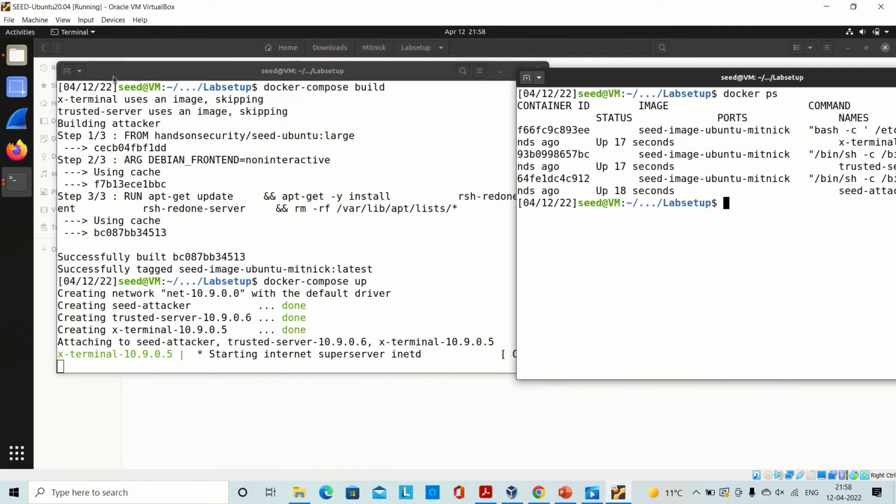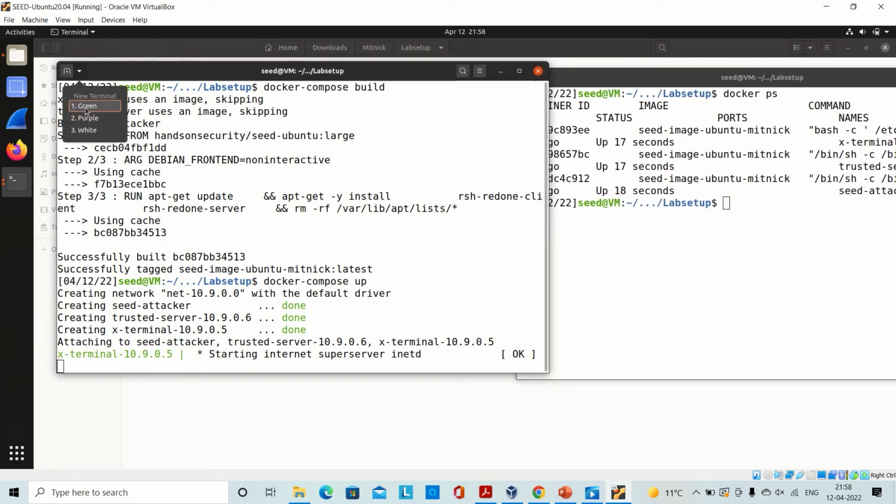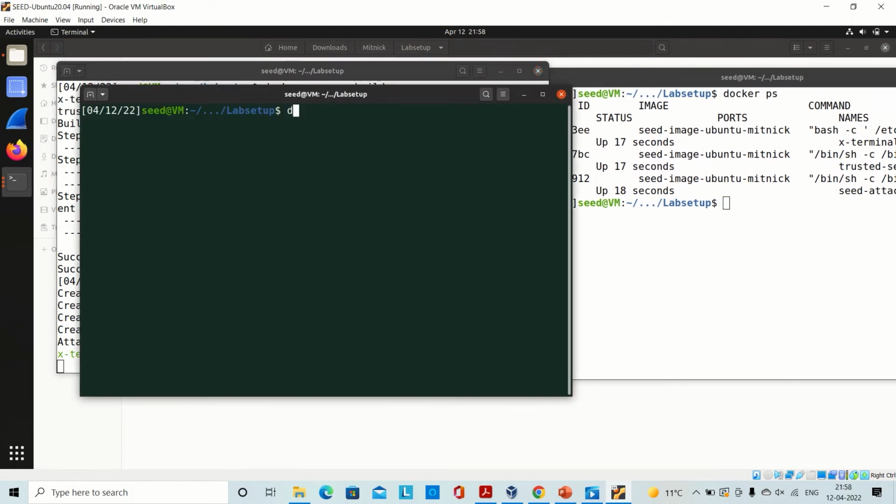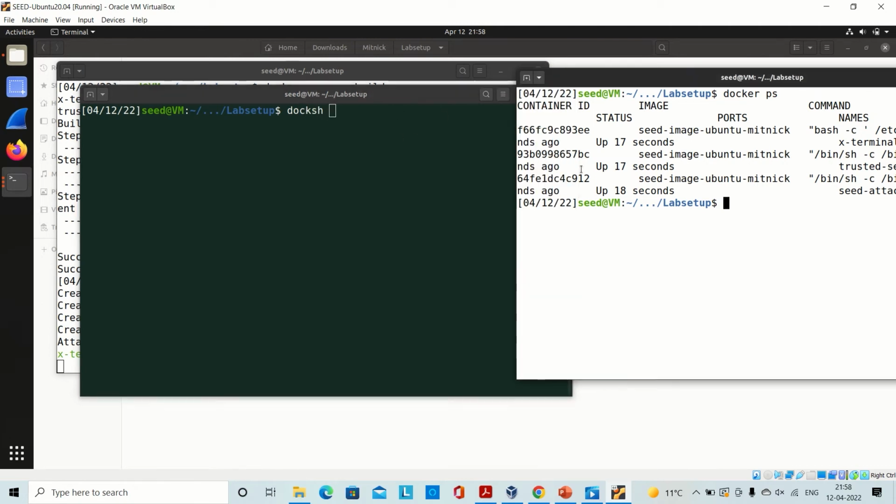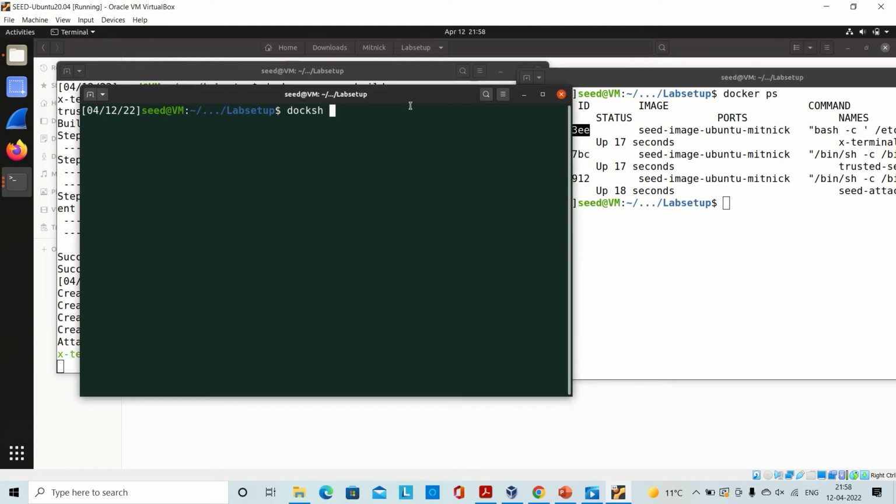Now I will open another terminal which will act as the X terminal. Here I will execute it using the docksh command and the ID. Here we have successfully entered the container.